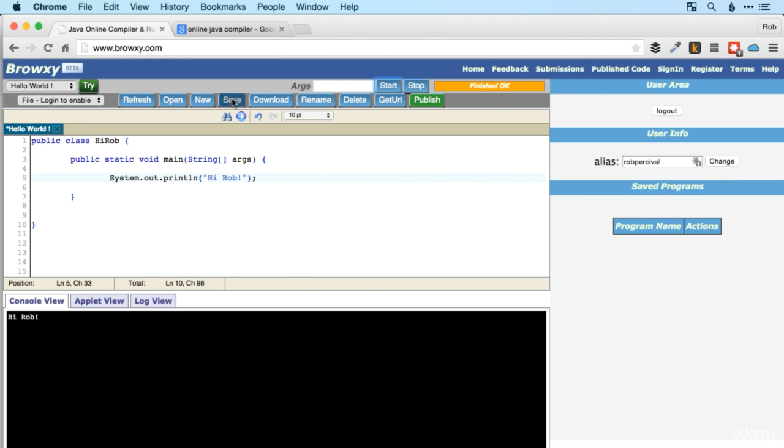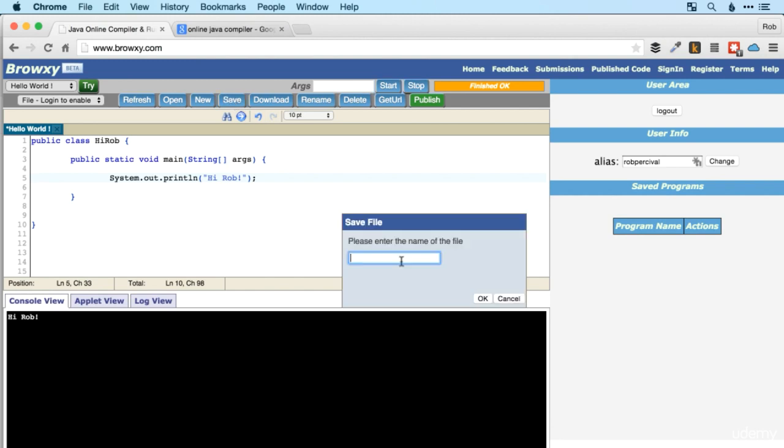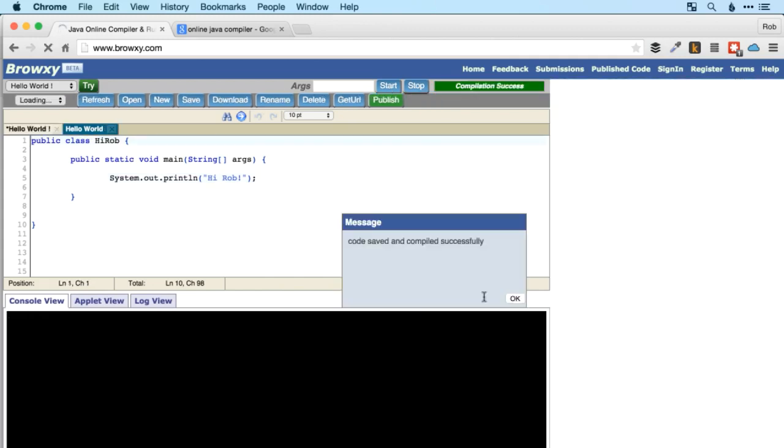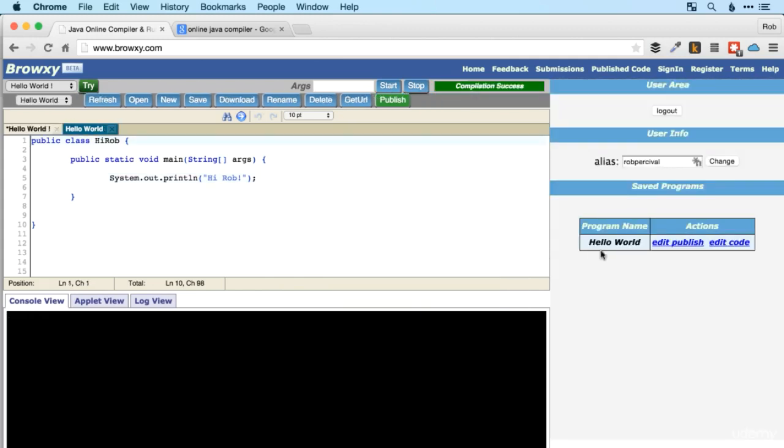So I'm just going to save this program. So I'll call it Hello World. Okay. And then you can see that if you do that as well, it's saved there, and then you can edit it and publish it as well. And in the next lecture, you'll see a link to this code. So you'll be able to view code for each of these lectures and run it and edit it and test it for yourself. Not that you'll need to, of course, because you will have written it out yourself anyway as part of the challenges and as you're working your way through the videos.